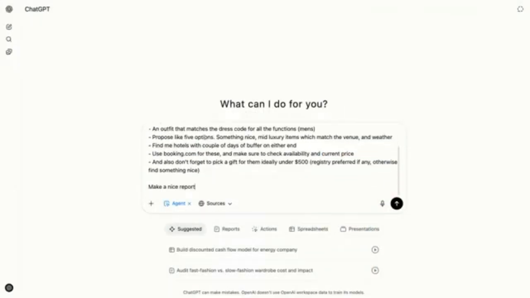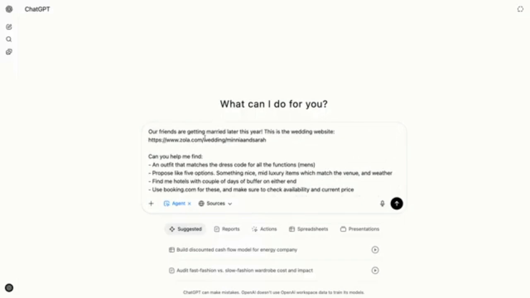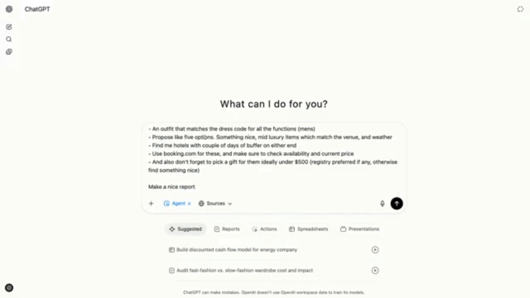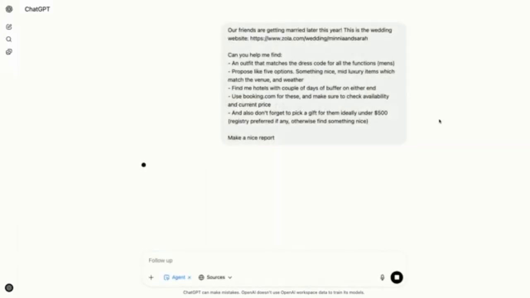Okay, so let's see what it says. Our friends are getting married later this year, Minnie and Sarah, and we want the agent to help us find an outfit that matches the dress code, propose a few options, nice, mid-luxury, taking into account venue and weather. We also want to find us some hotels, and as Edward said, don't forget the gift. So let's send the prompt away.